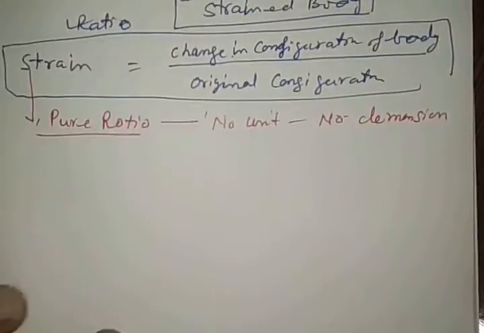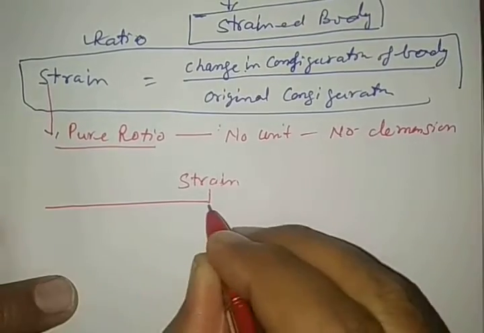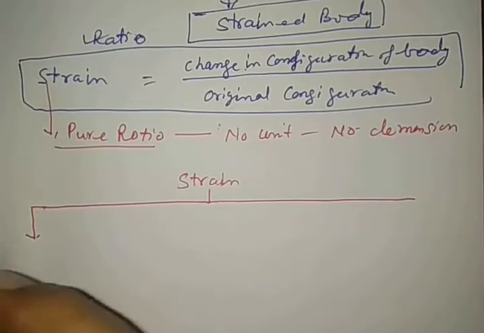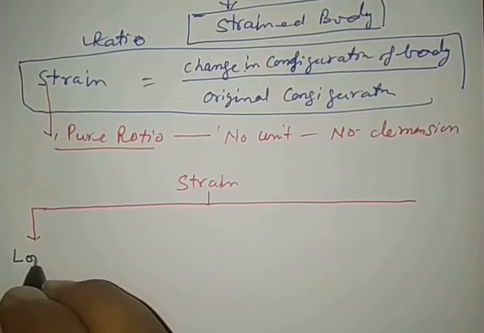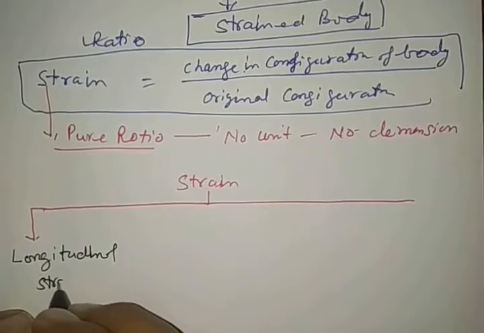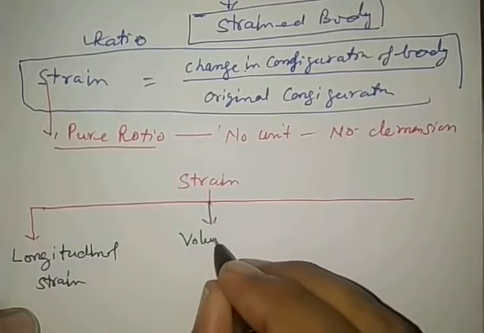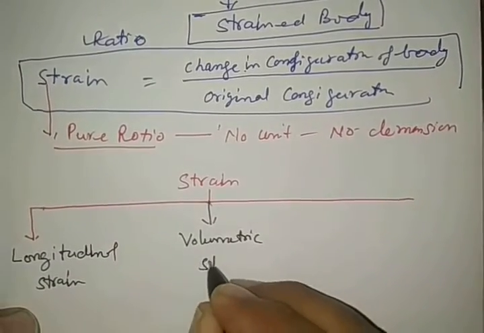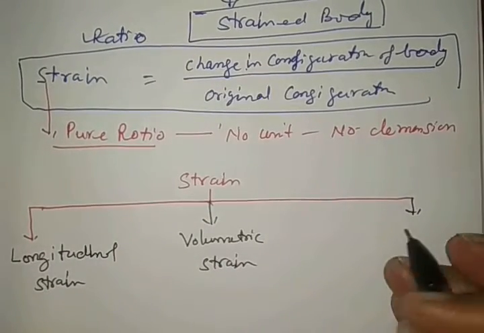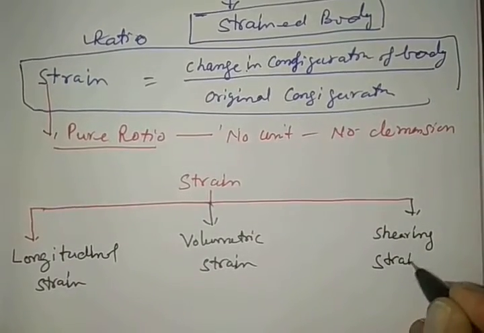Right? This strain is of three types. The first one is called longitudinal strain. Second is called volumetric strain, volume strain, this is also called, and third is shearing strain.